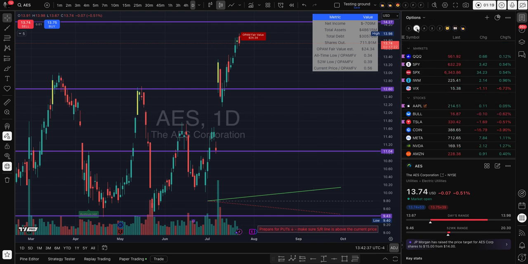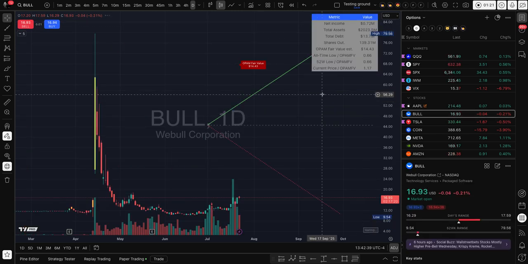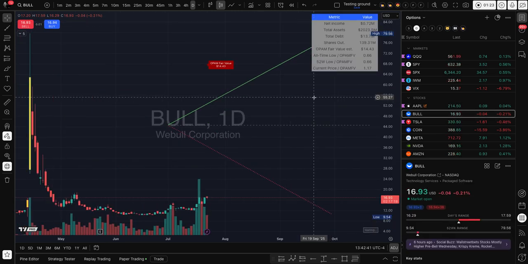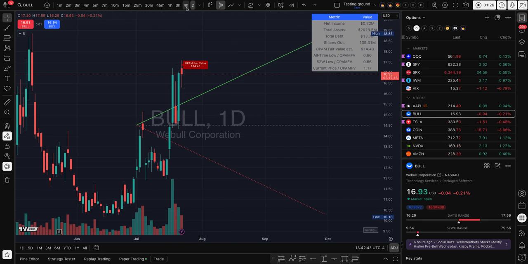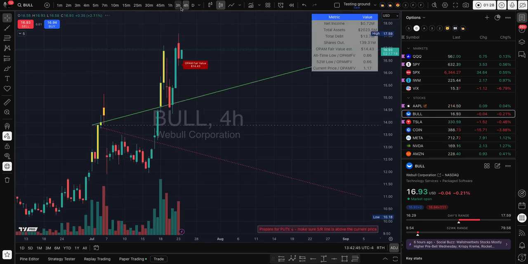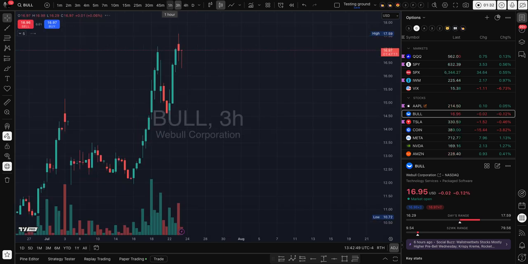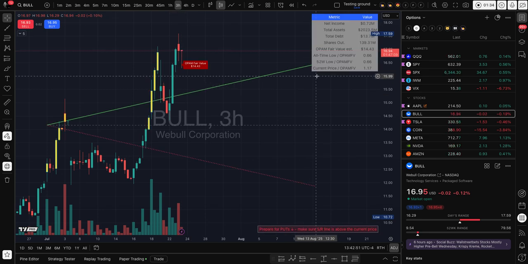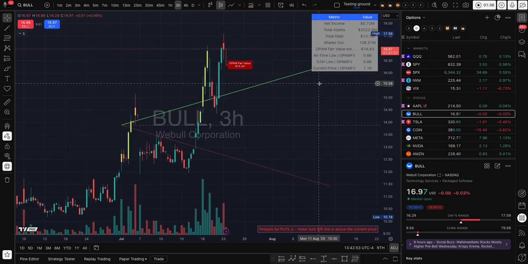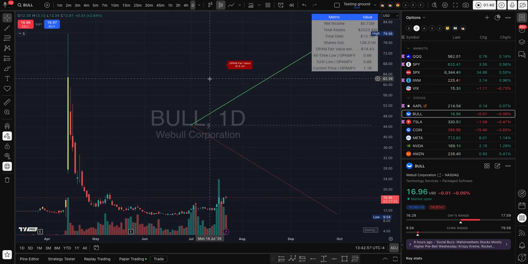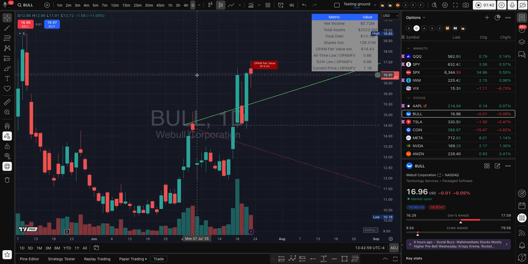So let's go back and check BULL again. We can basically have different time frames and it will project for the next couple of months, and normally I would suggest going with the 1 day time frame.